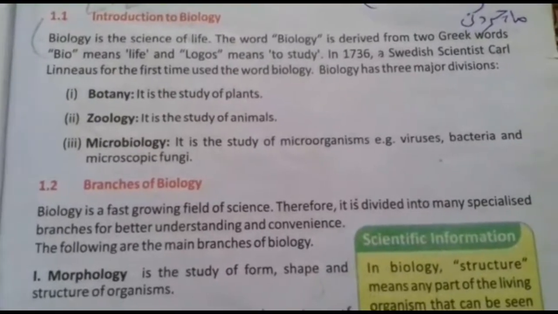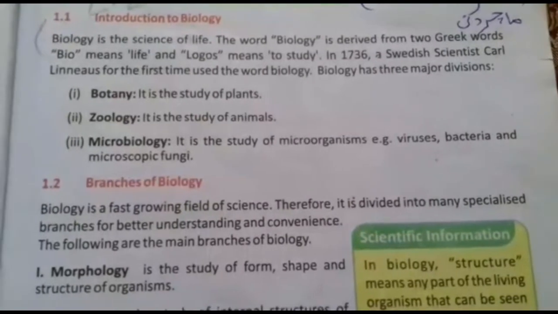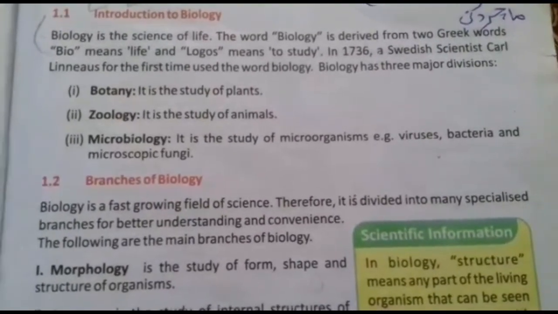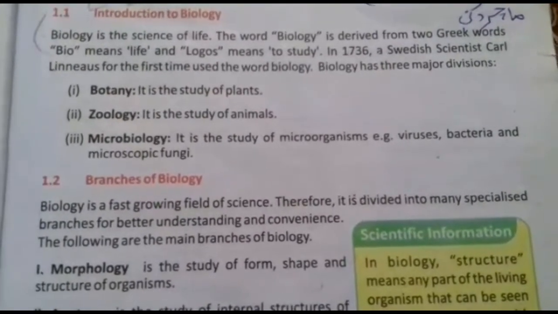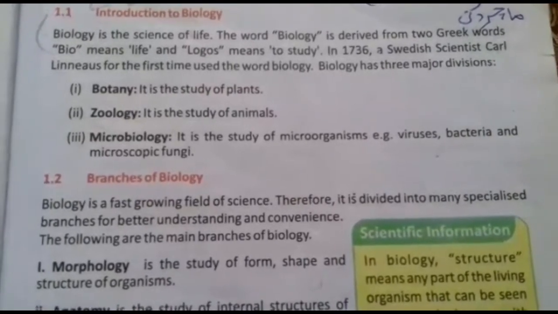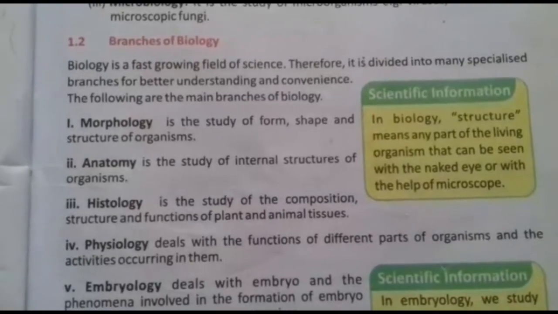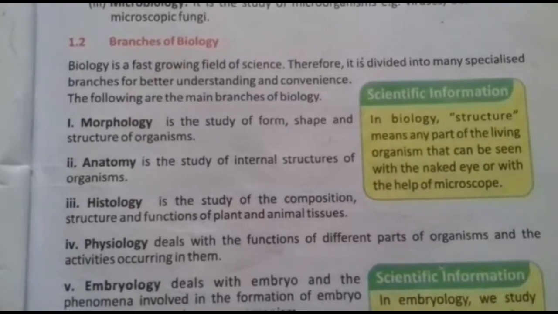You must have seen, when the bread is not preserved accurately, a black dot or even a black layer appears on the bread. That indicates bread mold. Proceeding to the next topic, branches of biology.